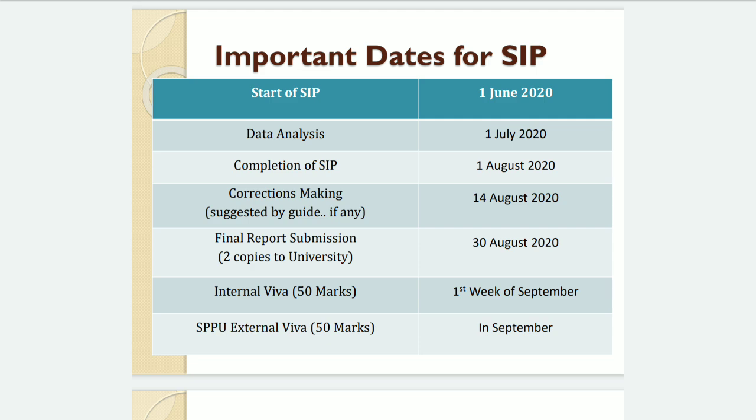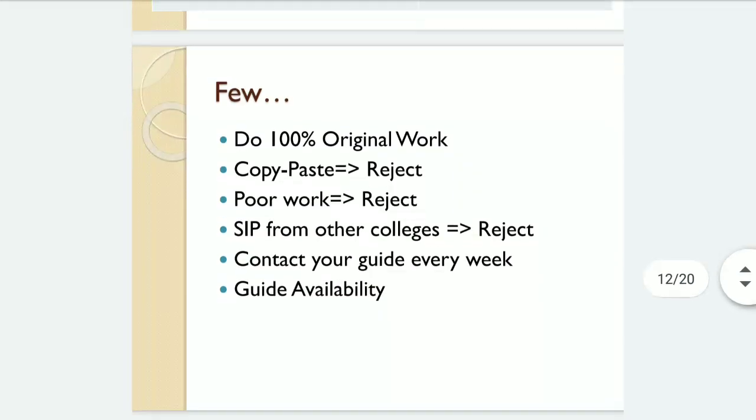Then based on that, your soft copy will be sent to the university, and the university will appoint an external supervisor or external examiner. That external examiner will be from the industry or from any other institute, and along with your internal guide, the external will be there in the panel, and your external SPPU viva will be conducted in the month of September, maybe the 2nd or 3rd week of September. This viva will be of 50 marks. So a total of 100 marks will be distributed like this.